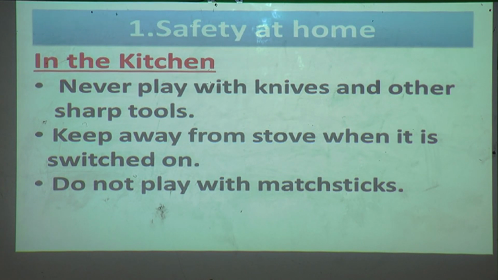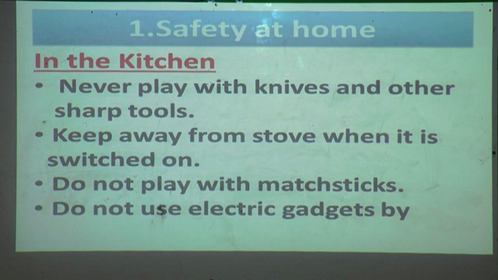Never play with knives and other sharp tools. Keep away from the stove when it is switched on, and do not play with matchsticks. When you want to use knives or matchsticks, the first thing is that you have to learn to use them properly from your adult, and you have to use them under adult supervision only. And do not use electric gadgets by yourself.